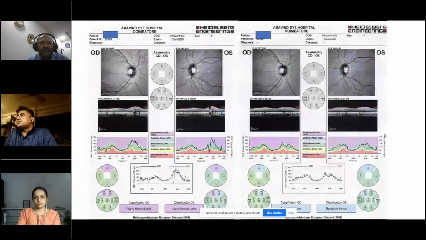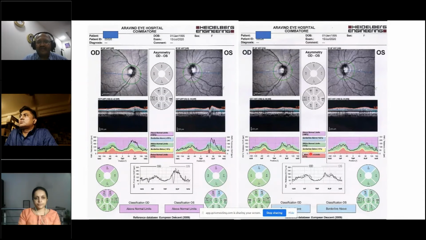This we did for one of our colleagues, and we purposefully decentered the scan. If you decenter the scan purposefully, you find that certain areas which are actually healthy show red disease. Once we recentered the scan, the pattern became normal. You can see that it is following the double hump pattern, and the right eye and the left eye are within the normal range. So scan centering is very, very important to identify unnecessary artifactual defects in the retinal nerve fiber layer.